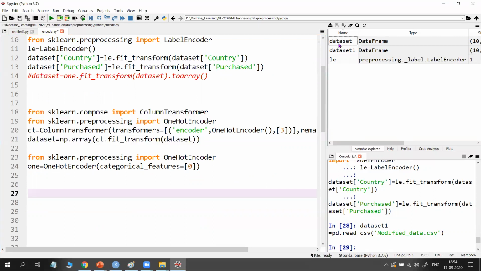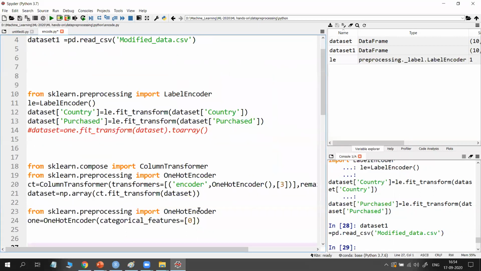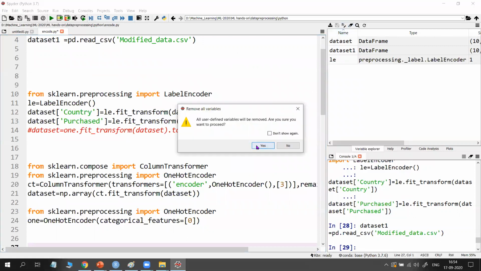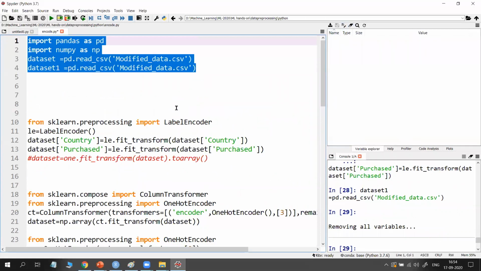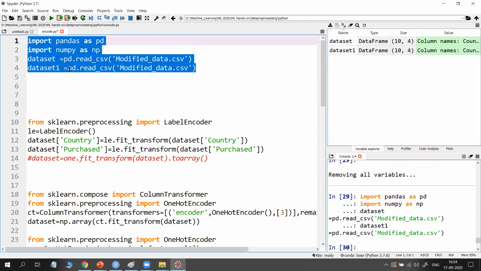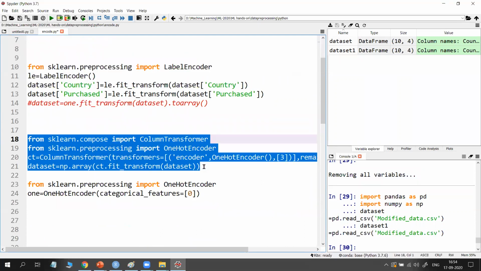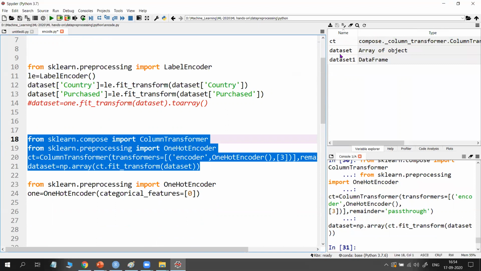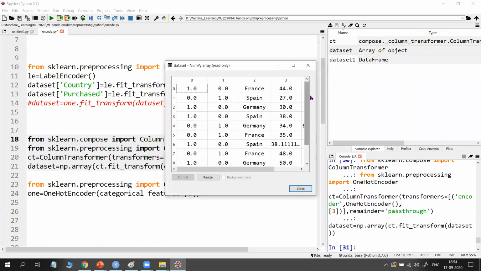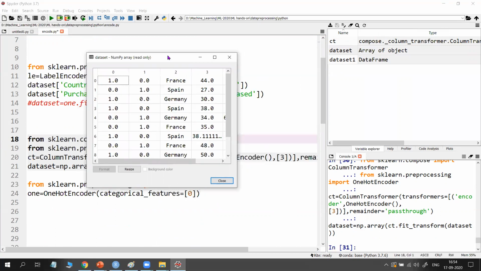Before that, my original data set must be reserved, so that's why I am removing everything. Running from the initial, first I had run this. The advantage with Python or R is that if I want to run this one, I can skip this one and run this one again with F9. So now open the data set and see. Observe it carefully.